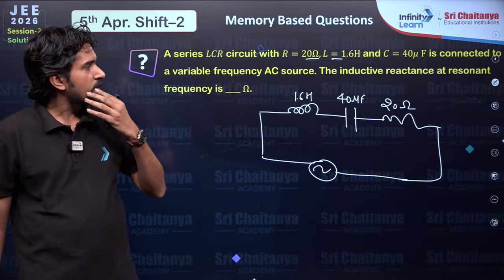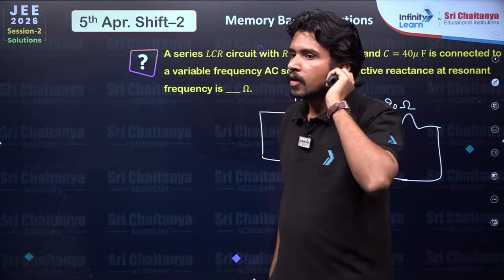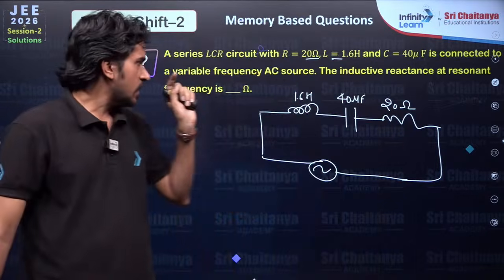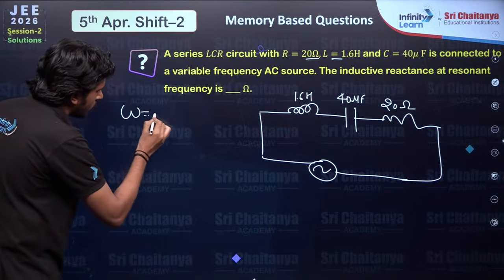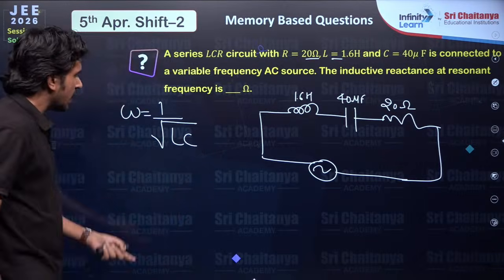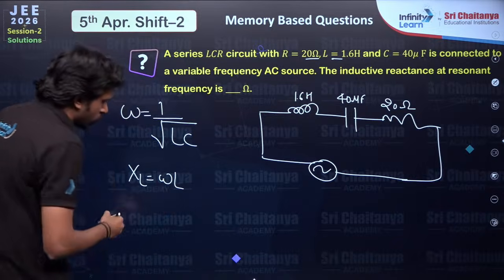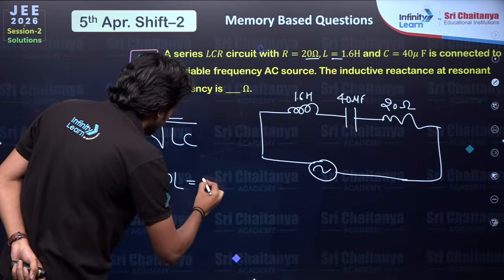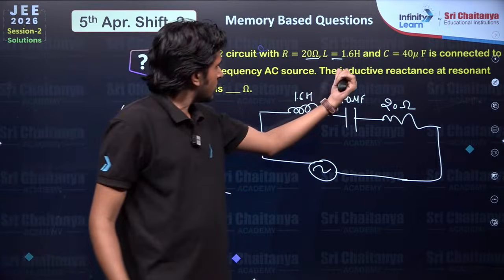The inductive reactance at resonant frequency. So at resonant frequency, can I say that omega will be 1 by root LC? Yes or no? And XL is omega L. So could I write it as root L by C? Yes. Now the question is very simple.